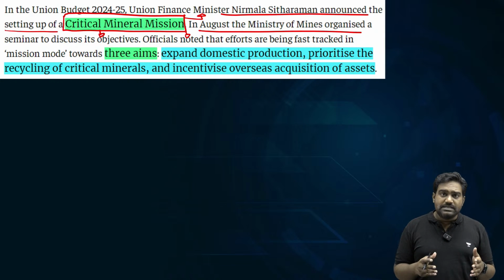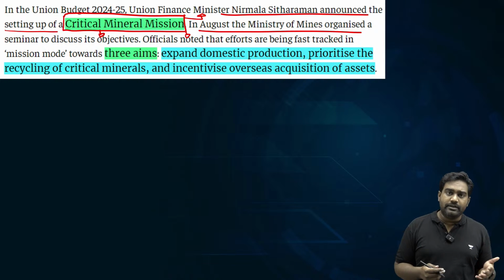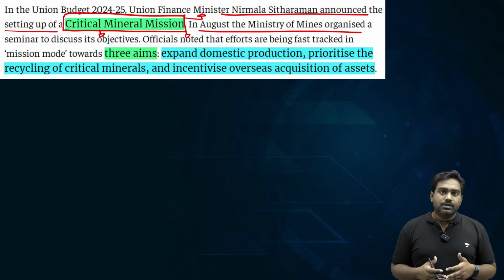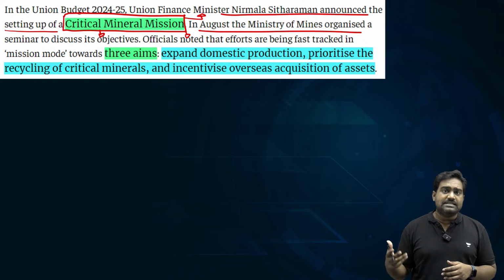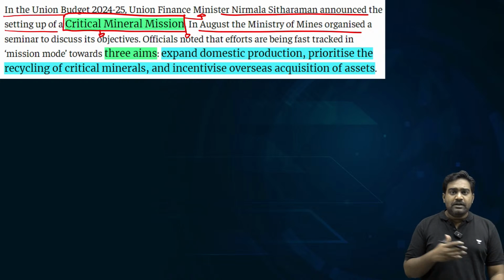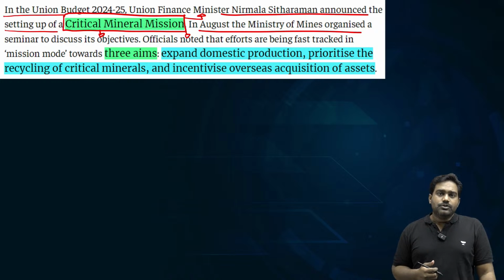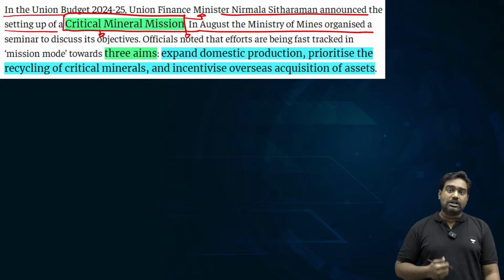Some of these minerals have a strategic value as well because they have a dual application both in civilian and military industries, from electronics to semiconductors to aerospace to defense and space technology. These critical strategic minerals find a wide variety of application. So a geopolitical game has broken out in the world when it comes to the control of the supply chains of critical minerals.